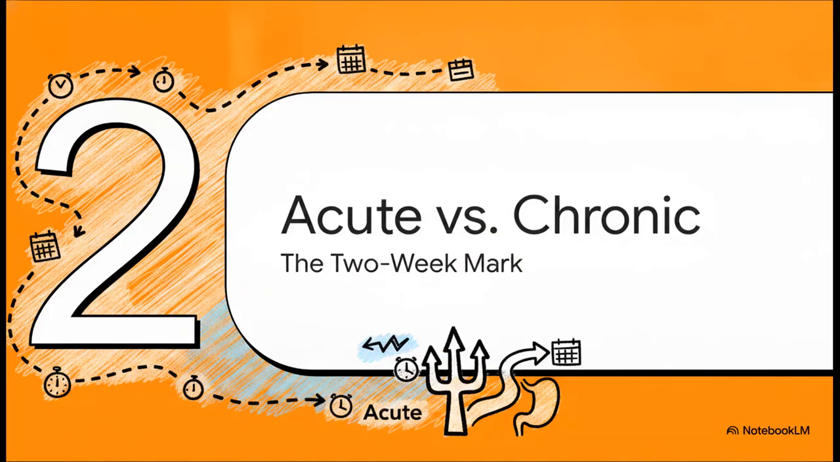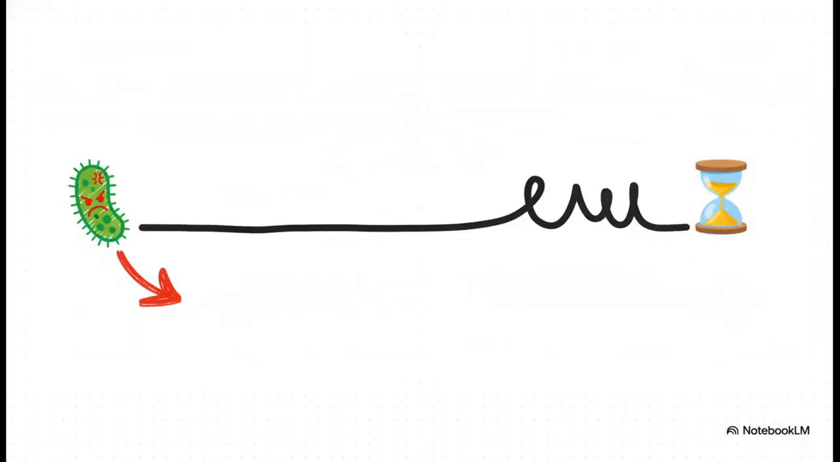Moving on to Section 2, acute versus chronic, the all-important 2-week mark. Listen, time is literally your most valuable diagnostic tool here. By splitting the timeline right at the 2-week mark, we instantly categorize the whole problem. If symptoms have been hitting for less than 2 weeks, bam, it's acute, which heavily points us straight toward infectious diarrhea. On the flip side, if this has been dragging on for more than 2 weeks, we've crossed into chronic territory, and that suggests an entirely different beast: malabsorptive syndrome. Now, for the rest of this explainer, we're following that first path and diving deep into acute infectious gastroenteritis.